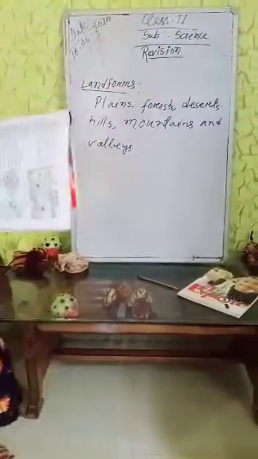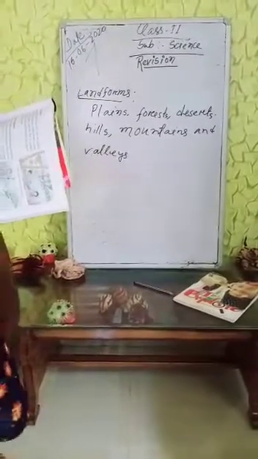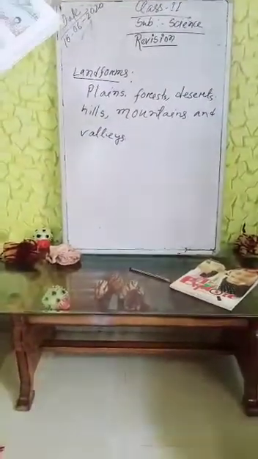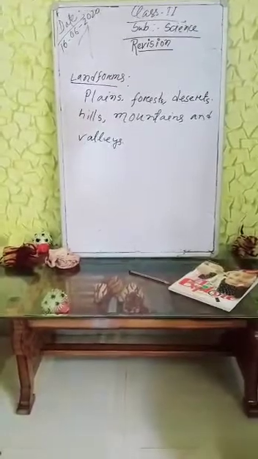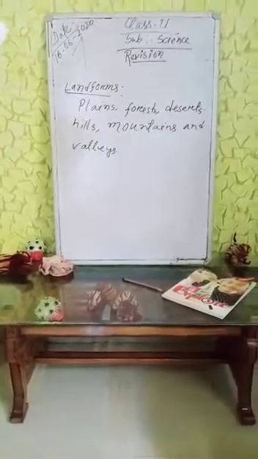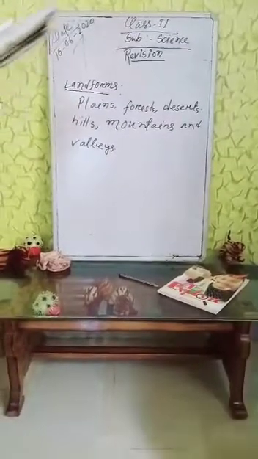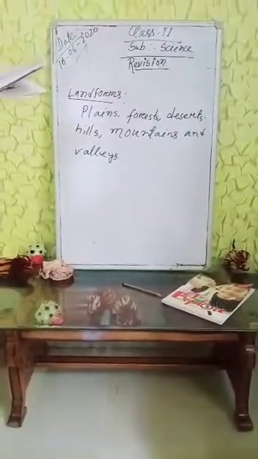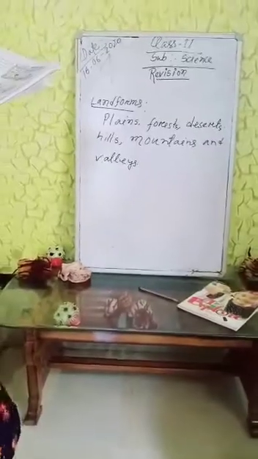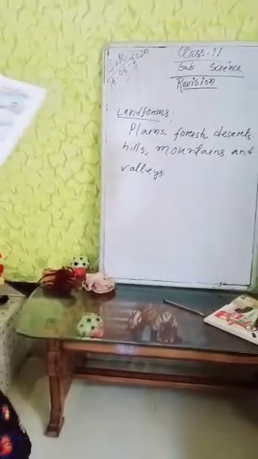Next is coast. So what are coasts? Do you have any idea? Land areas near the sea are called coast. There are sandy beaches near coast. Many people live in coastal areas. Coconut trees grow very well in coastal areas.